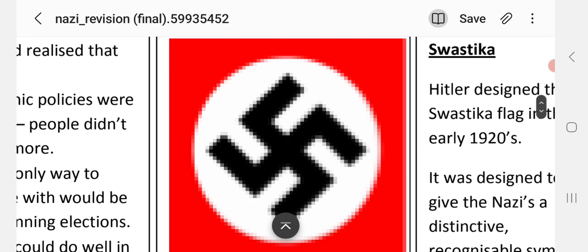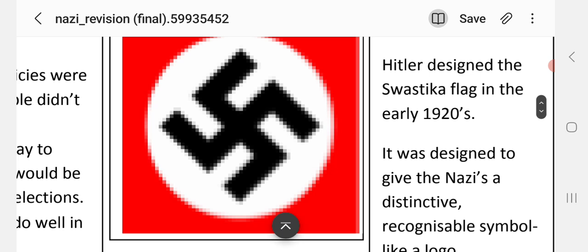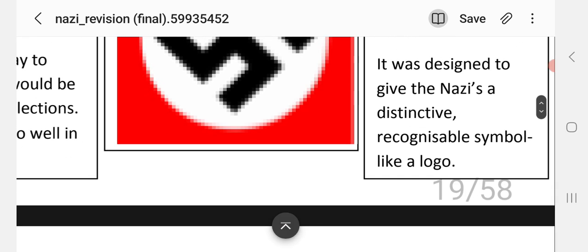Many people know this is the swastika. Hitler designed the swastika flag in the early 1920s. It was designed to give the Nazis a distinctive, recognisable symbol, just like a logo. So when the German people saw it, they could immediately say, that's the Nazis' logo.